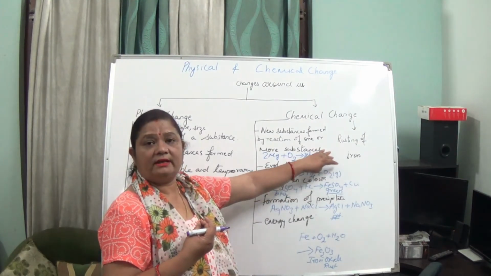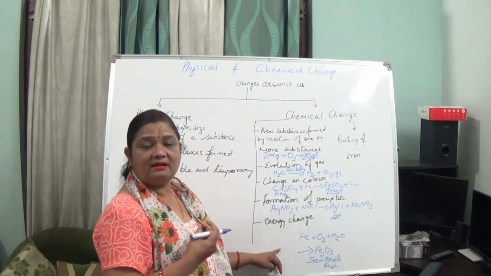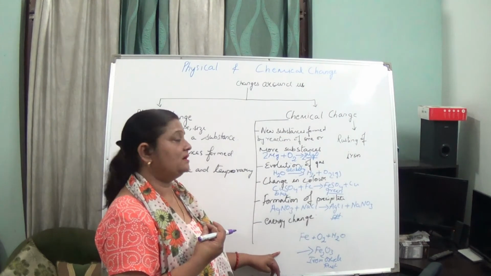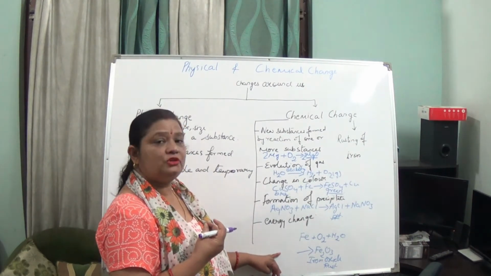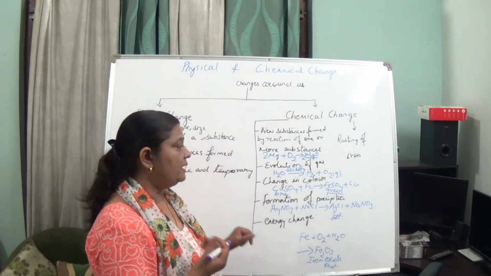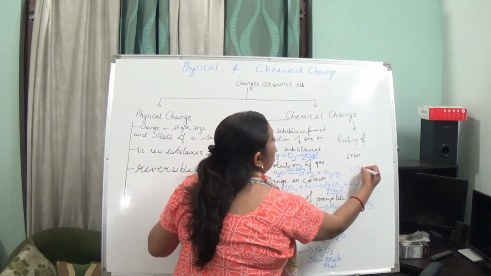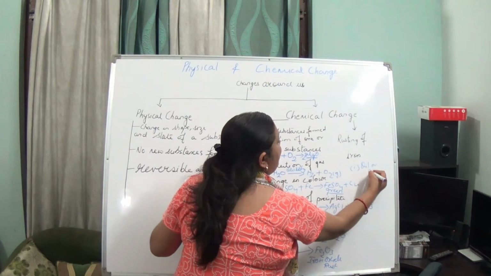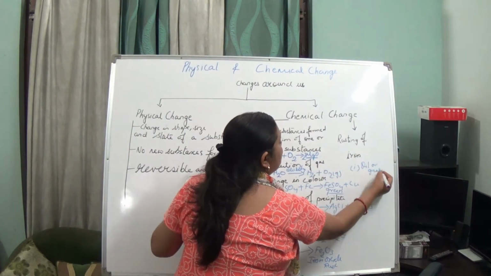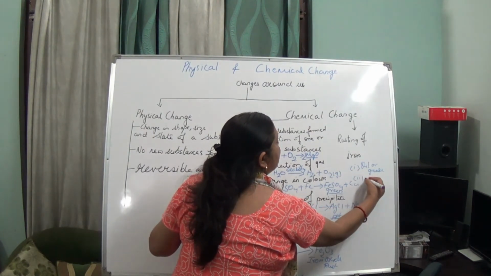This rusting of iron is not at all good, because the iron objects get destroyed and can't be used. So we should prevent rusting of iron. How can we prevent it? By using oil or grease, and second, by galvanization.